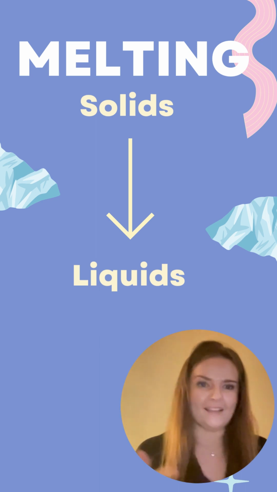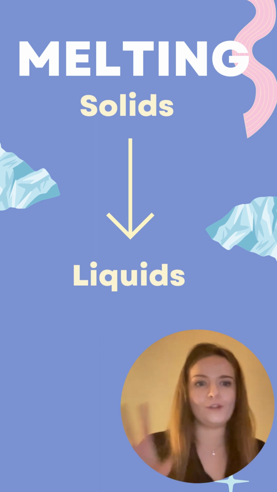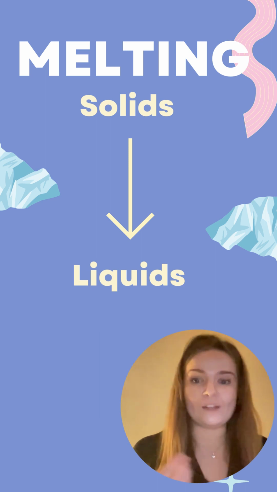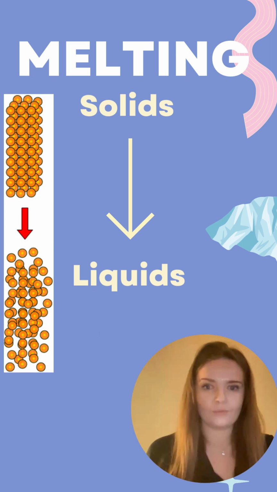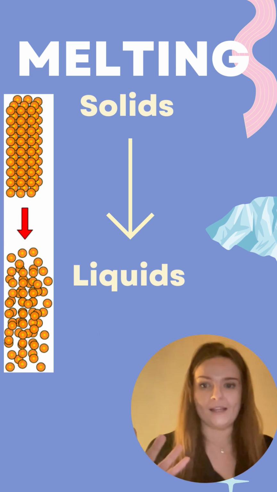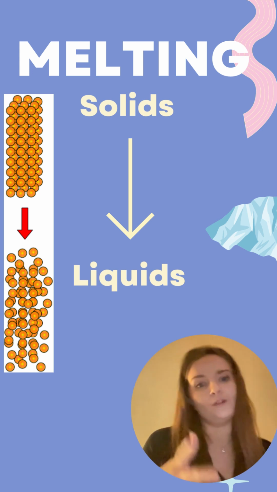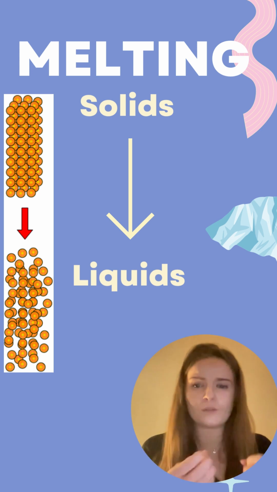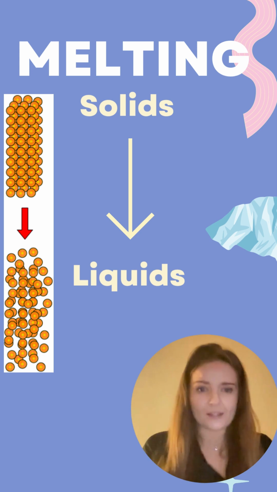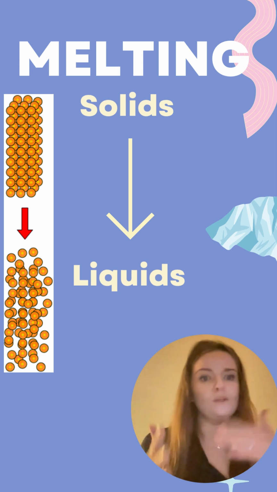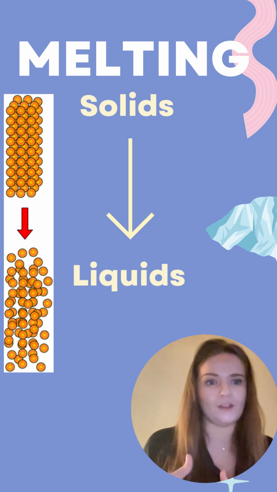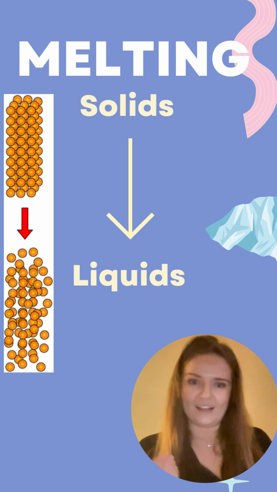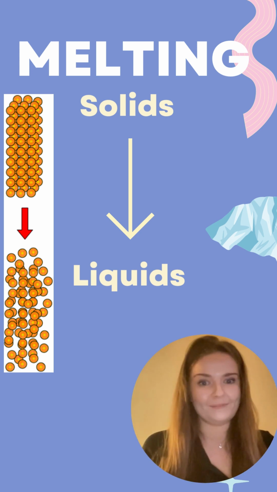So melting is the process of changing something from a solid into a liquid, and it's the opposite of freezing. So when the temperature rises, it gets hotter and the solid matter melts. The particles in the solid then loosen their bond to each other and are able to move more freely around each other. So the matter is then liquid and no longer solid.